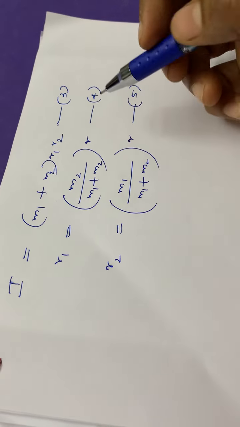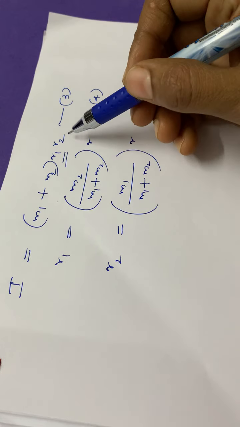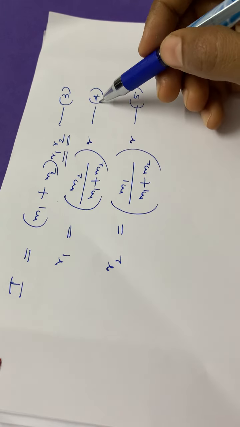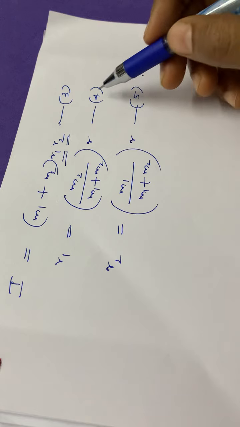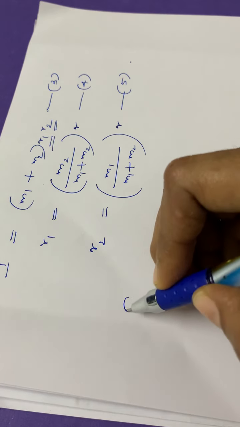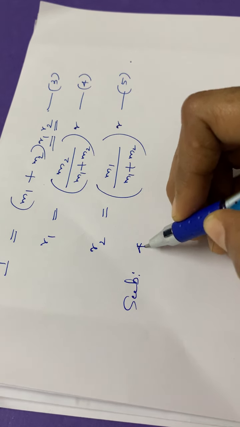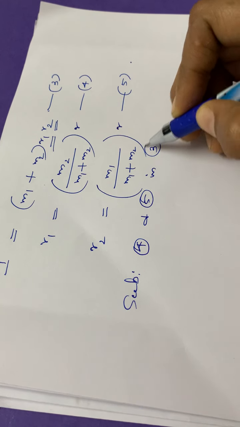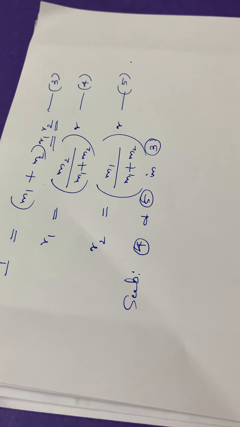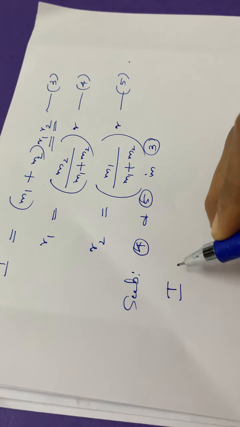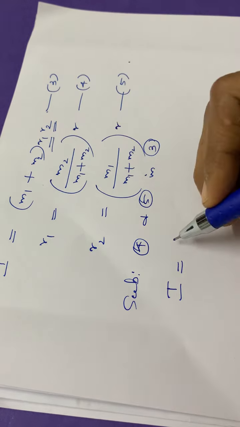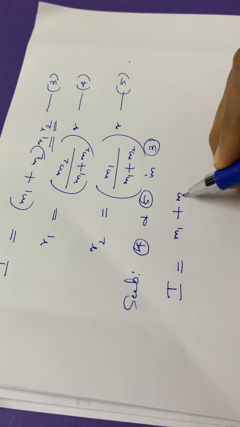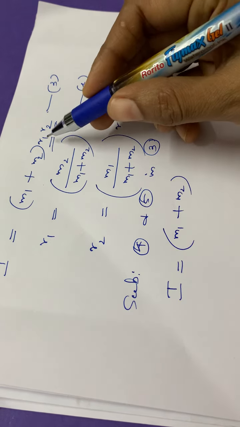Okay. Then what the next step is, you have to substitute for this R1 and R2. That is, you have to substitute equations 4 and 5 in equation 3. So again, we can write it as I is equal to M1 plus M2 into, what is R1?